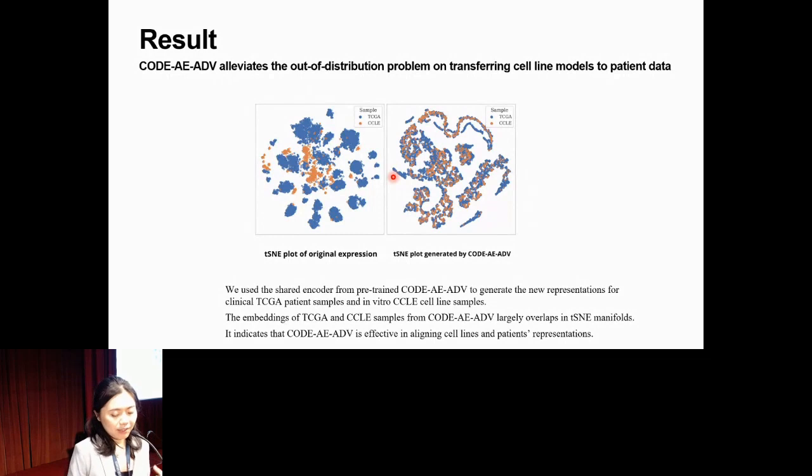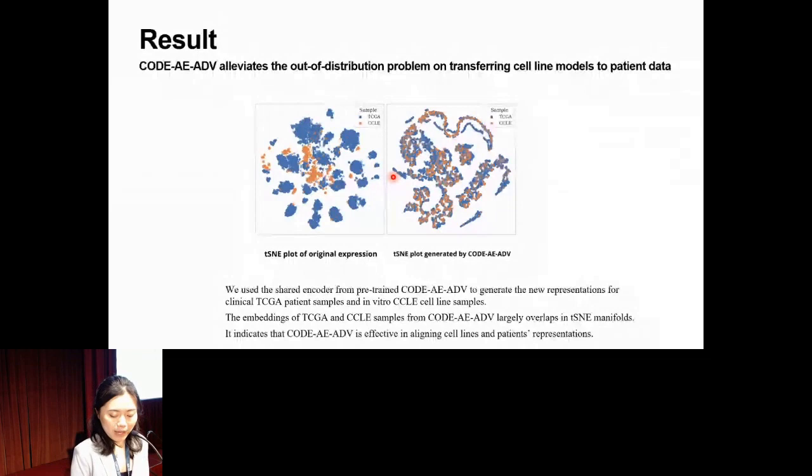You see the original samples are randomly distributed. However, the ones generated by our shared encoder, which contains the shared features, are well aligned and overlap closely. This also shows our model does a good job of aligning both domains together.